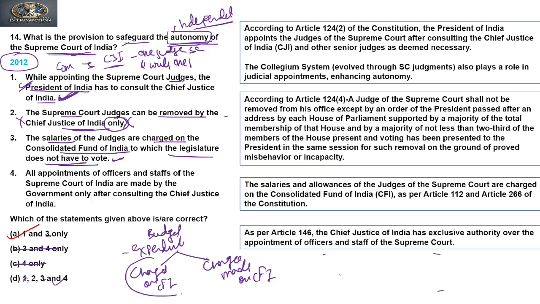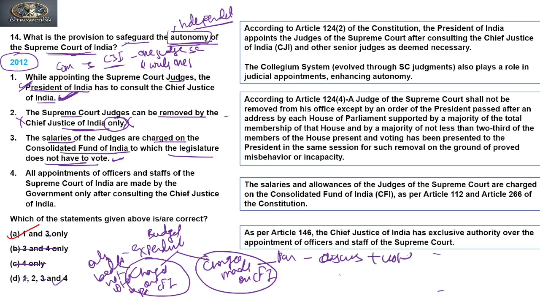So the charge on Consolidated Fund of India are those charges which can only be debated, not voted on by Parliament. The other expenditure made from the Consolidated Fund of India is one on which Parliament can discuss plus vote. In that, Parliament can deny this expenditure, but Parliament cannot deny the charge on the Consolidated Fund of India.